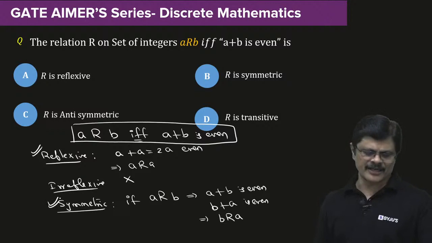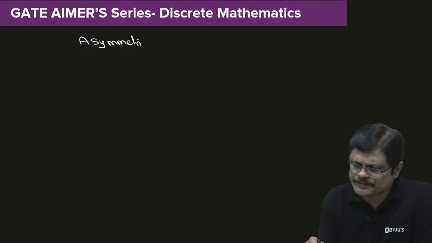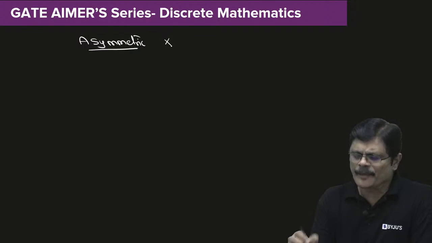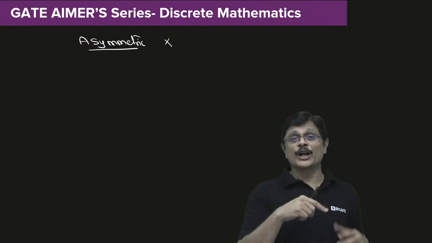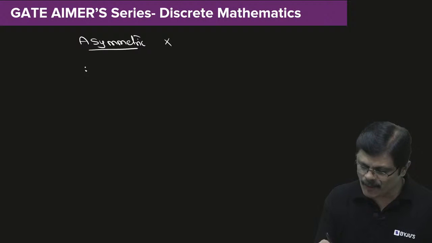Therefore, it is symmetric. Now, once it is symmetric, can it be asymmetric, Babu? It cannot be asymmetric. If it is symmetric, it cannot be asymmetric. Please remember. Now, what about anti-symmetric?